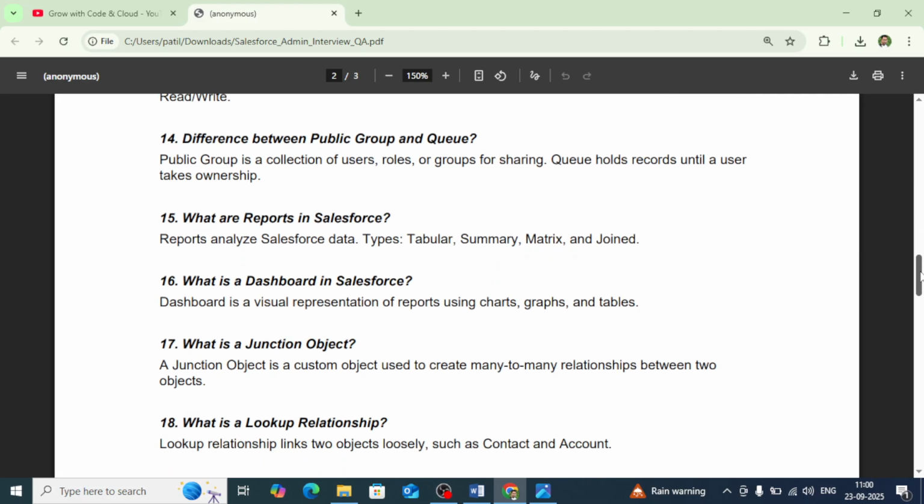Then the next question is, what is the difference between public group and queue? Public group is a collection of users. Okay, you can keep multiple users in a group, that will be considered as the public group. You can create a group and you can keep the users, roles, or groups of sharings. And queue holds records until a user takes ownership. So once a record gets created, you can move that record to a particular queue for a particular team in Salesforce.